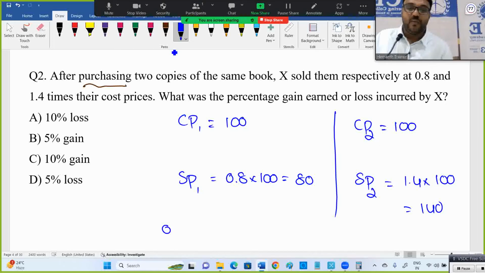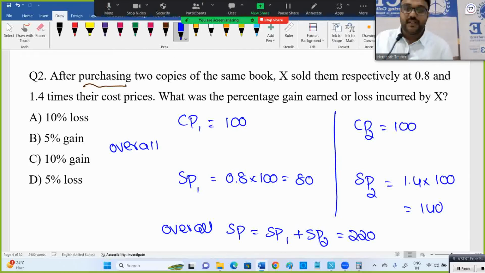Now, what is the overall selling price? Overall selling price means both combined. SP1 plus SP2. How much? 220. Overall cost price, you purchased, what amount you spent, what amount you received. Overall cost price is 200.